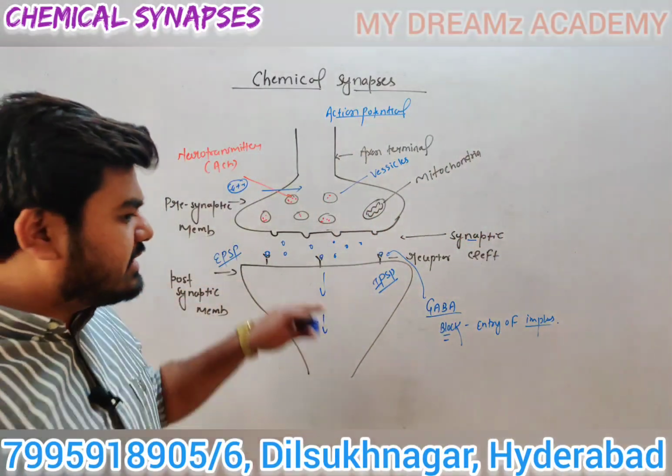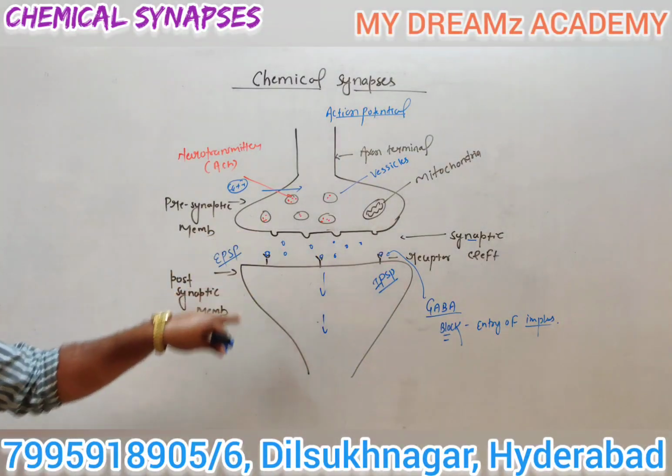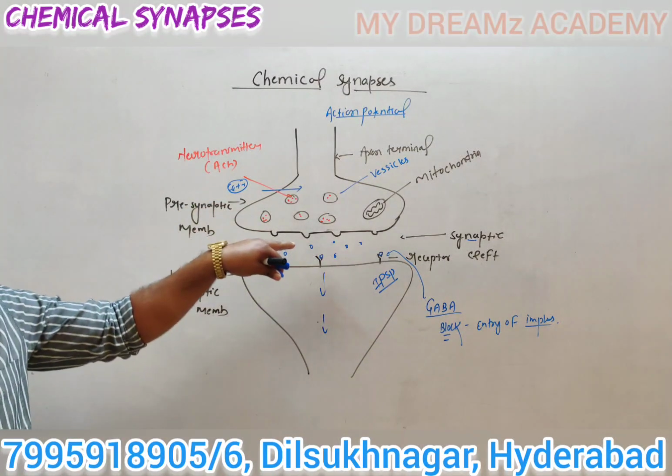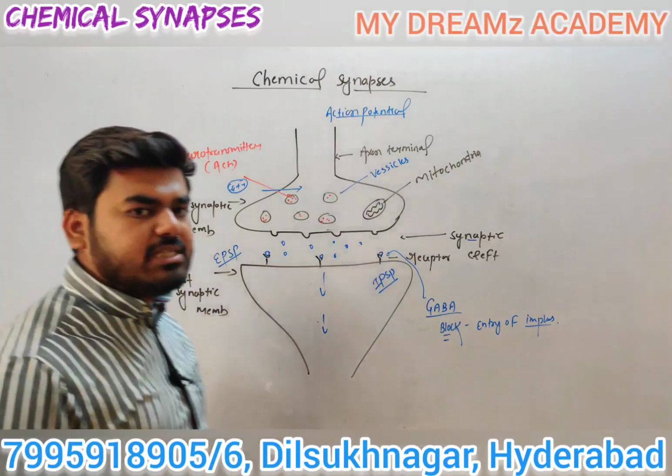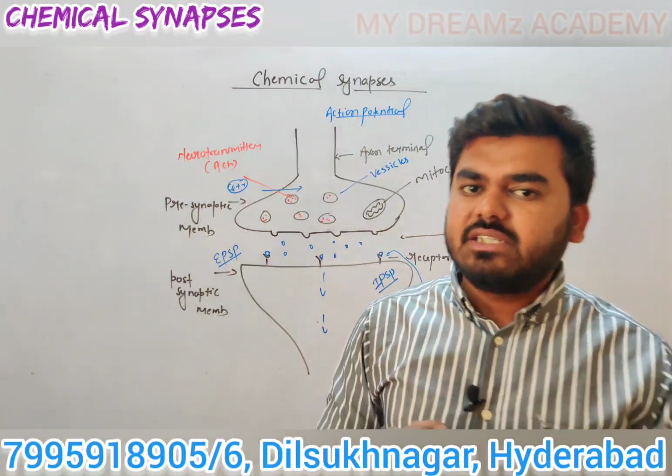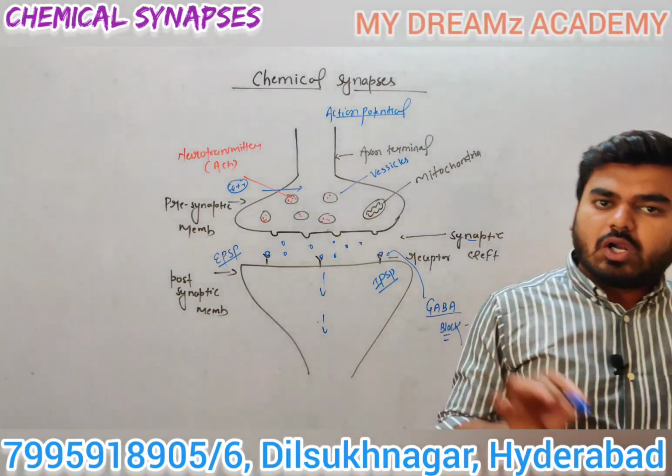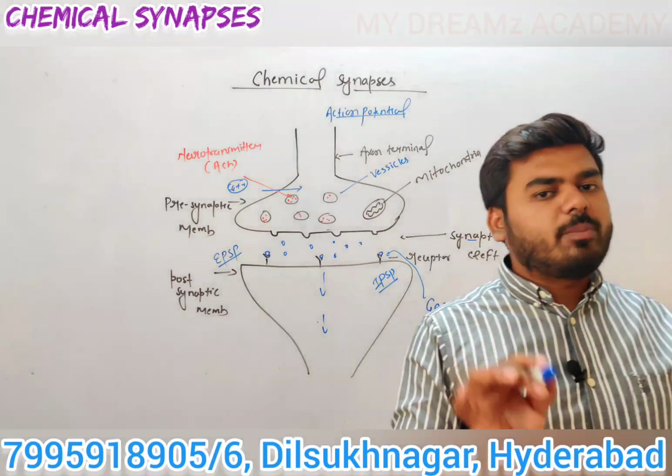So this is the complete process of transmission of the impulse in chemical synapses. In the next video we'll discuss the central nervous system, peripheral nervous system, autonomic nervous system, and somatic nervous system.